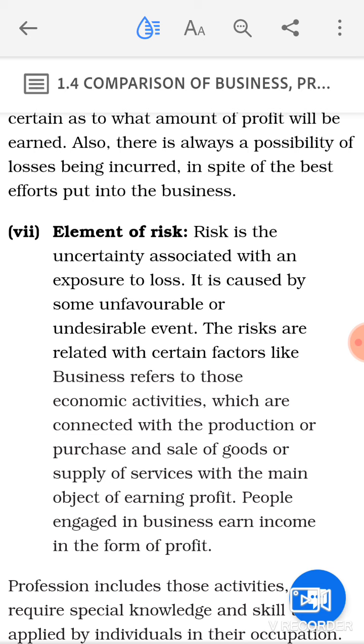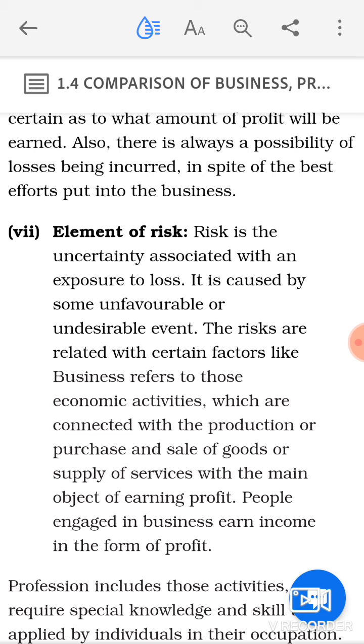So always you will find the element of risk. You cannot find any business without risk. There is a saying, more risk, more profit, less risk, less profit. But the element of risk will always be there with the business. You cannot say that this business is always going to earn profit for you. The element of risk will always be there with the business.